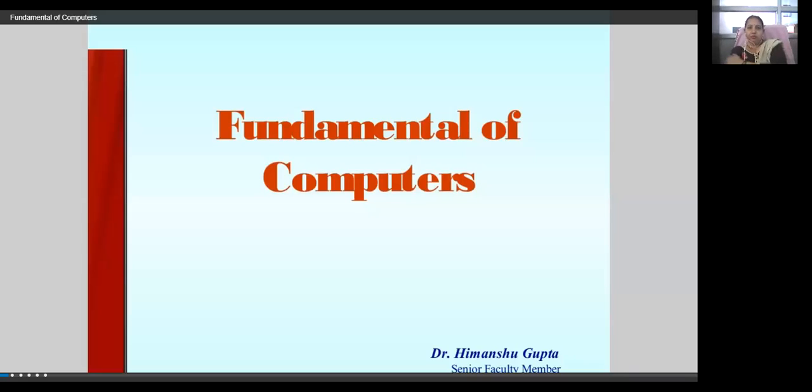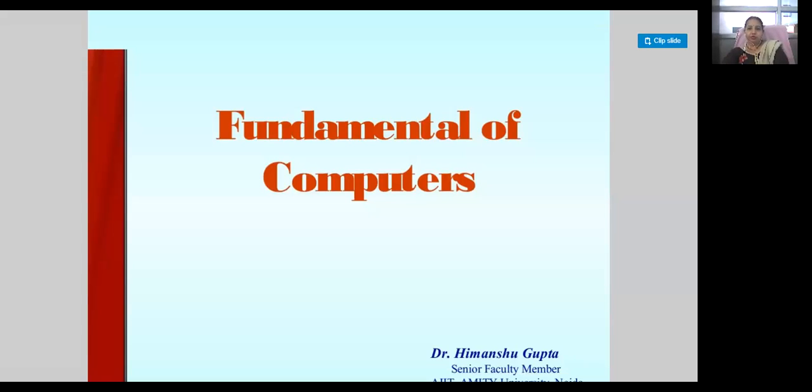This is chapter number 2, your fundamentals of computers. It is already done, and today we are going to begin with the revision of this particular chapter. It's already done in your previous classes. The very second chapter of your e-business. This is fundamentals of computers, in which we will be discussing and sharing views on all the basics of computers.